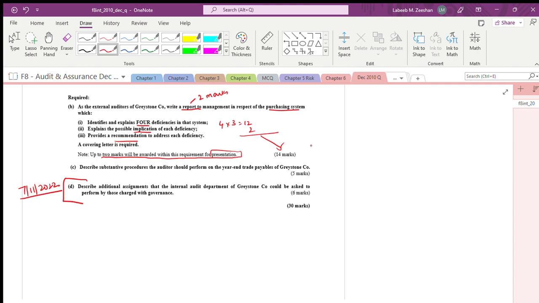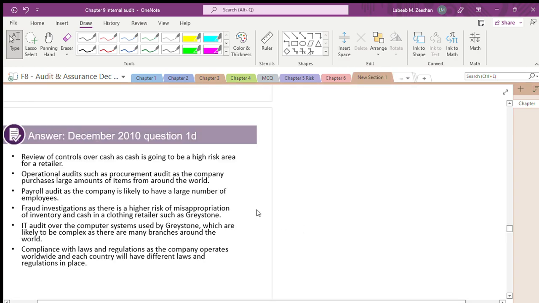Describe additional assignments that the internal audit department of Greystone could be asked to perform by those charged with governance. How many marks? 6 marks. This is the advantage of using OneNote: you can make the notes, and this is the answer for that.